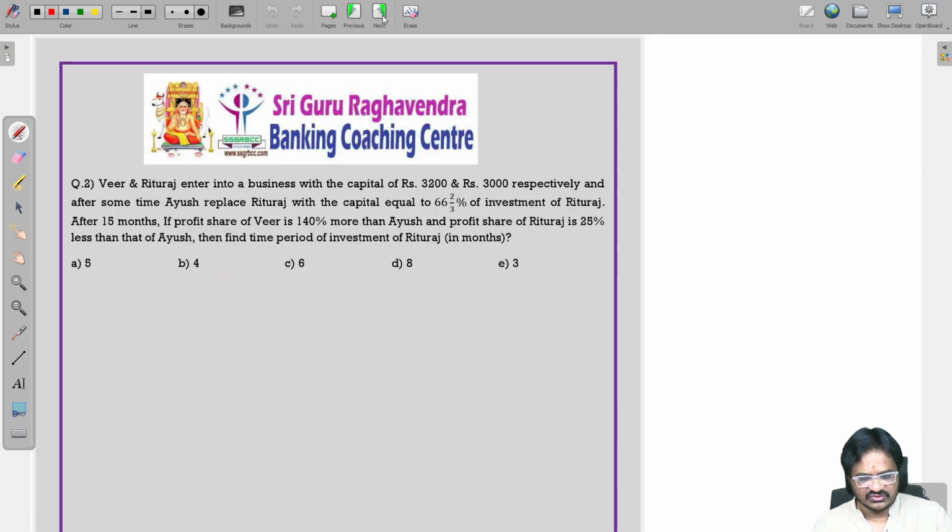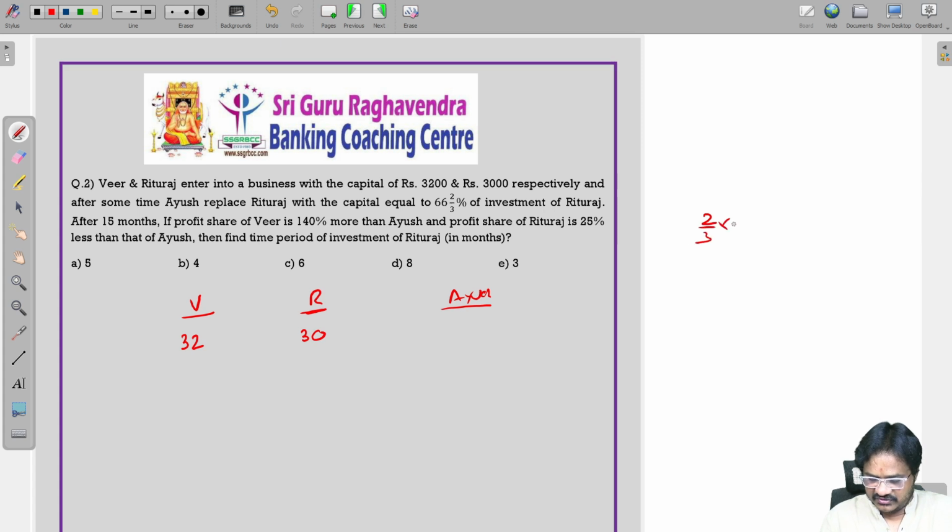Veer and Rituraj entered into a business with a capital of 3,200 and 3,000 respectively. After some time, Ayush replaced Rituraj with a capital equal to 66 2 by 3 percent of the initial investment of Rituraj. So Veer, Rituraj, then we are having Ayush, the third person. They are entering with investments of 3,200 and Rituraj with 30. Now Ayush replaced with 2 by 3 of Rituraj, that is equal to 20.